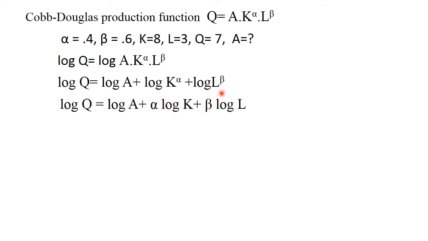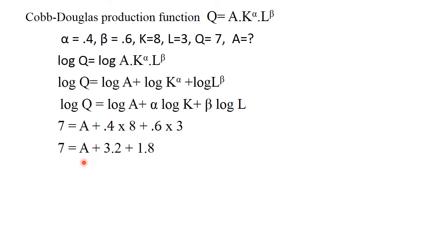The exponent form will become log Q is equal to log A plus alpha log K plus beta log L. Now we have to apply all the values in this function. Q is 7, A plus alpha is 0.4 into K is 8, plus beta is 0.6 into L is 3.